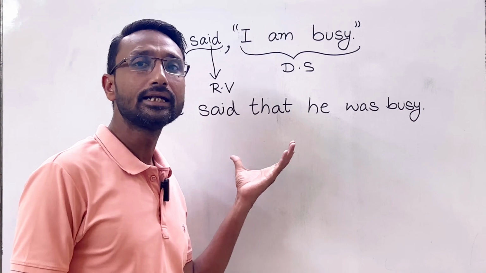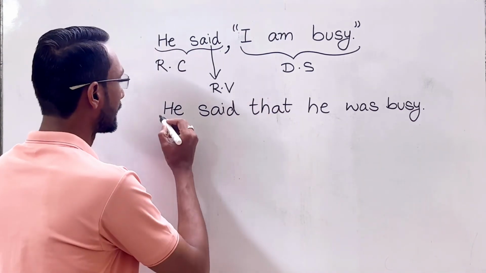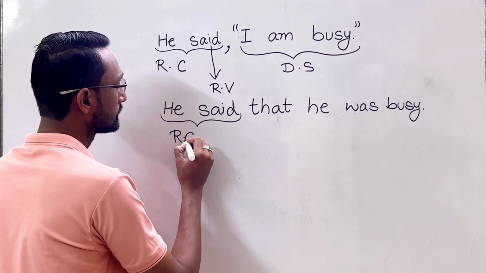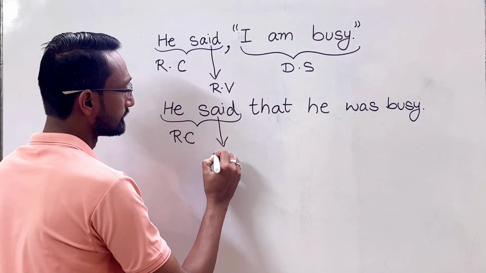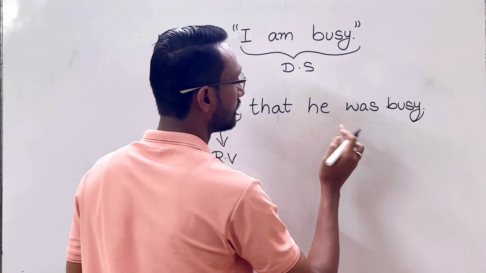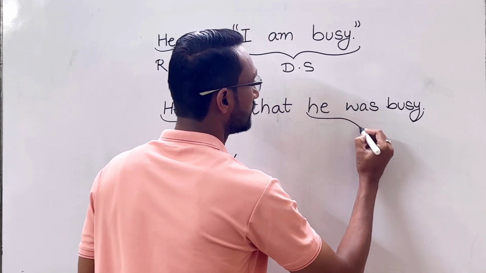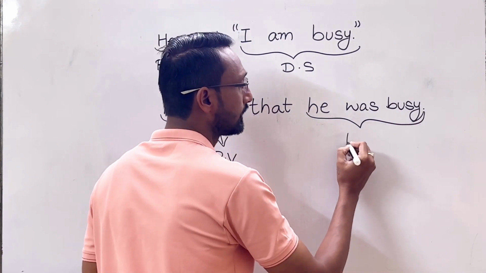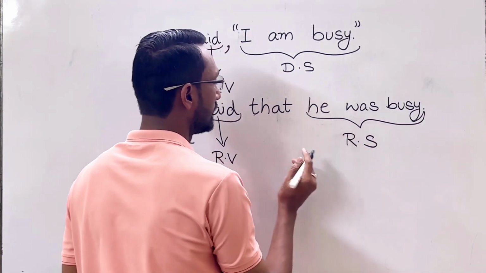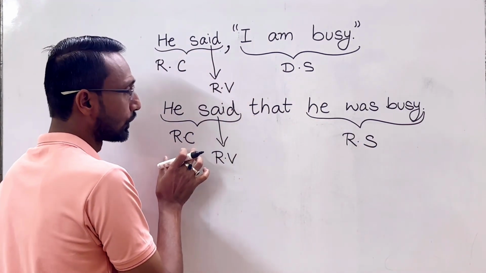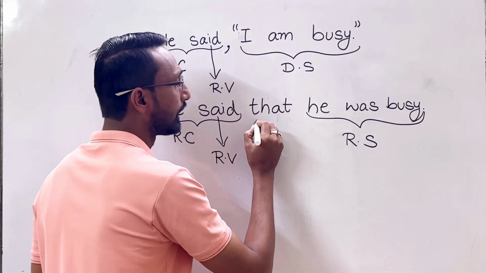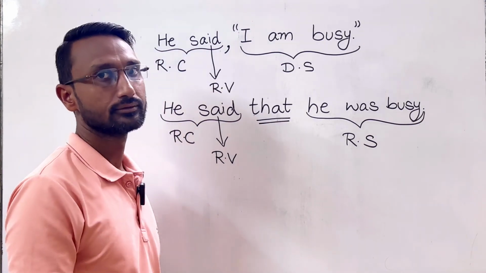Here in this indirect speech, again "he said" is the reporting clause, "said" is the reporting verb, and "he was busy" is called the reported speech. The reporting clause and the reported speech should be joined by the word "that."